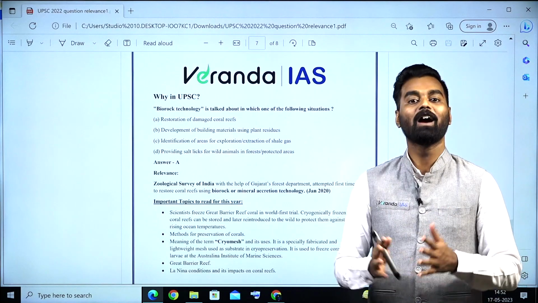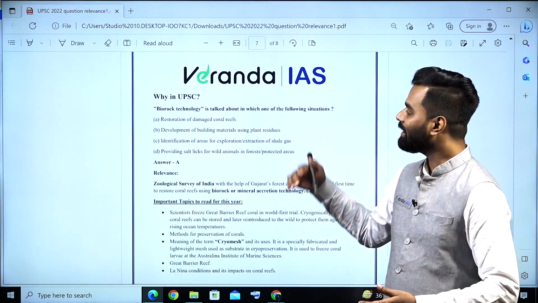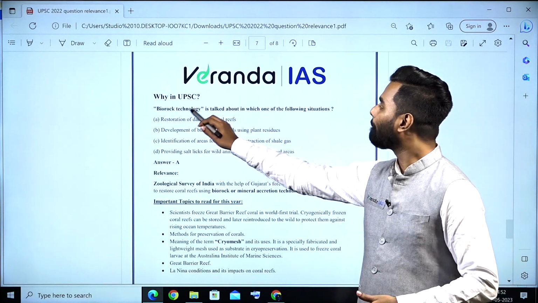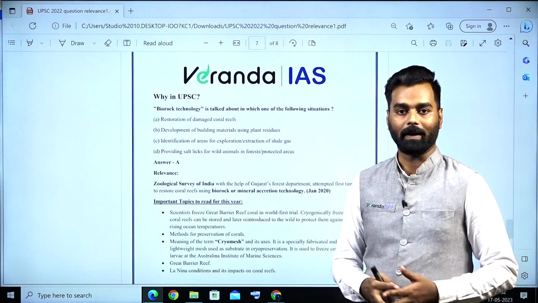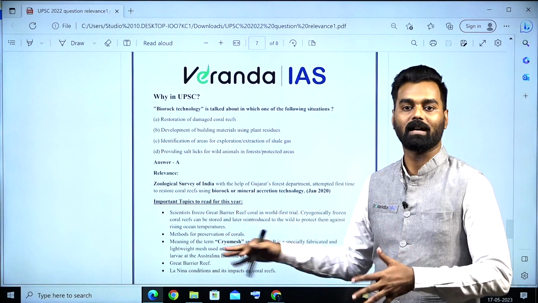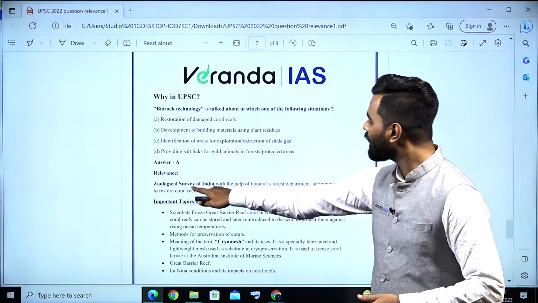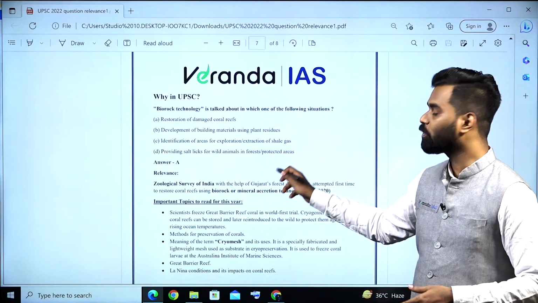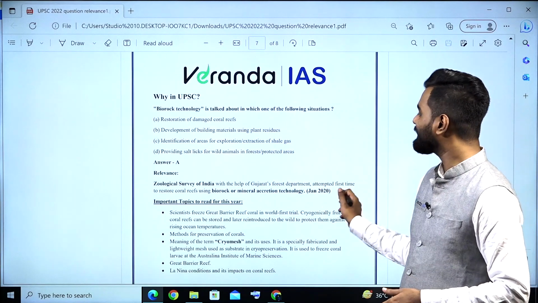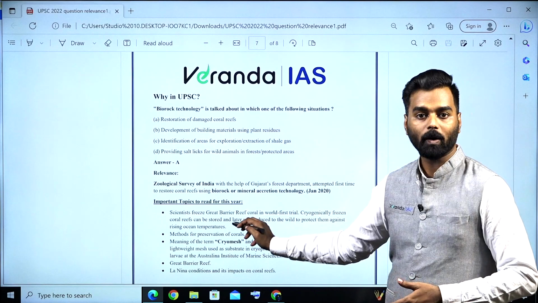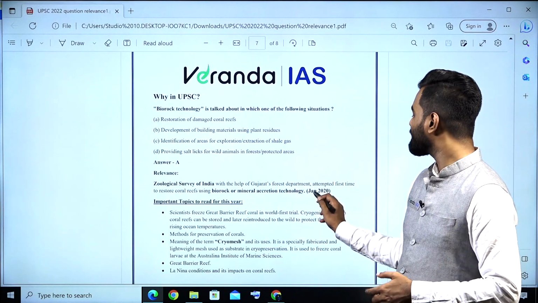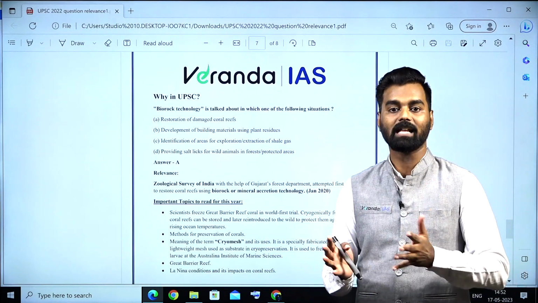Next question in Why in UPSC. Here, the question was asked on bio-rock technology. The answer to this question is option A. So why was this question asked in UPSC? Because the Zoological Survey of India, with the help of Gujarat's Forest Department, attempted for the first time to restore coral reefs using the bio-rock or mineral accretion technology, which was in the news in January 2020.